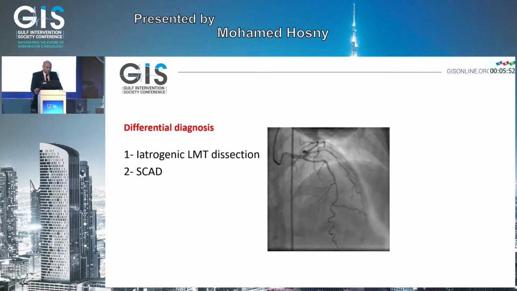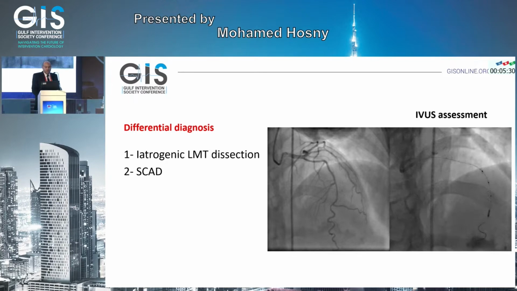So at this point, we were faced with 2 differential diagnoses. Either we did a left main dissection by our engagement, or the second differential diagnosis was SCAD, spontaneous coronary artery dissection. To reach a final diagnosis, as the management is totally different between these 2 categories, we went for IVUS assessment.